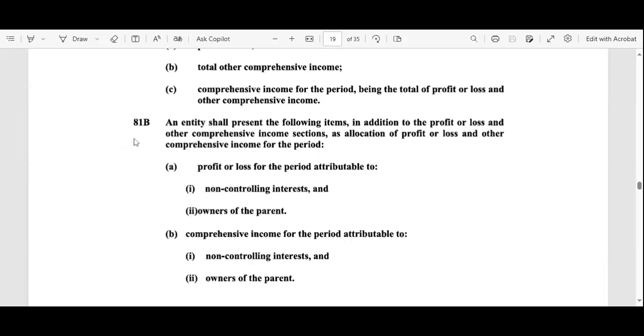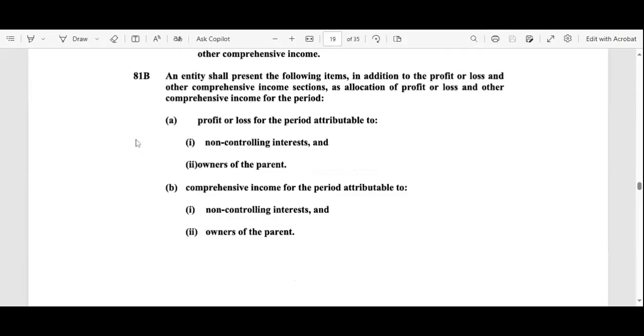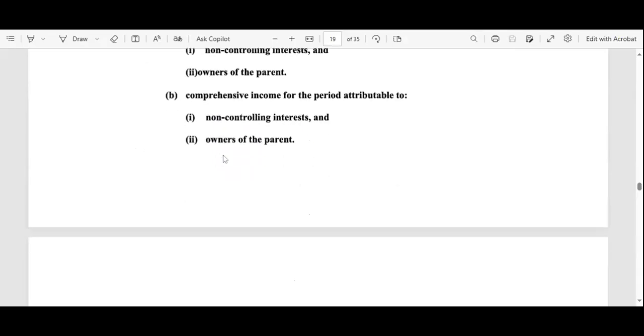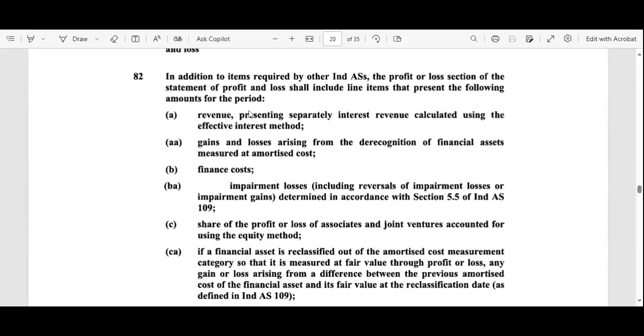Paragraph 81B tells us that an entity shall present the following items, in addition to the profit or loss and other comprehensive income sections, as the allocation of the profit or loss and other comprehensive income for the period: the profit or loss for the period attributable to non-controlling interests and the owners of the parent, and the comprehensive income for the period attributable to the same. All of these are guidelines for revenue inclusion in the financial statements.